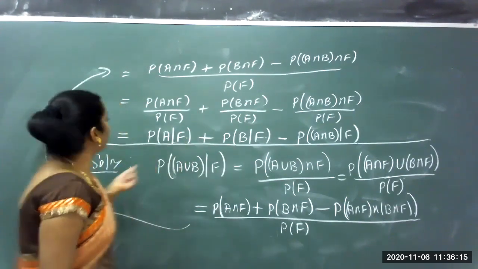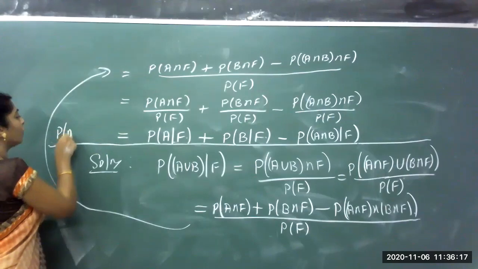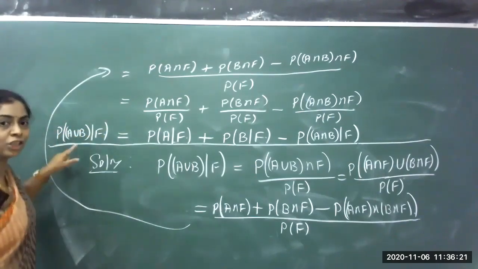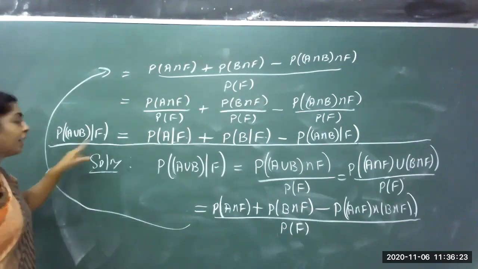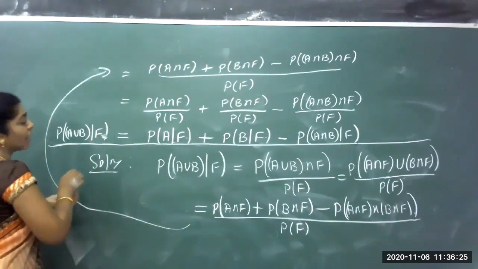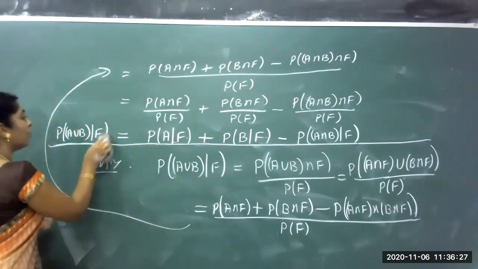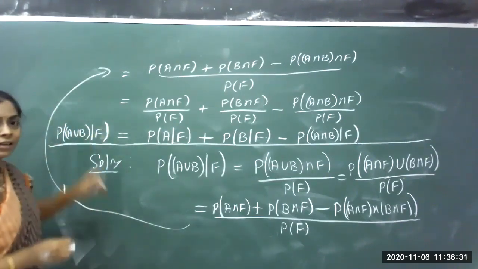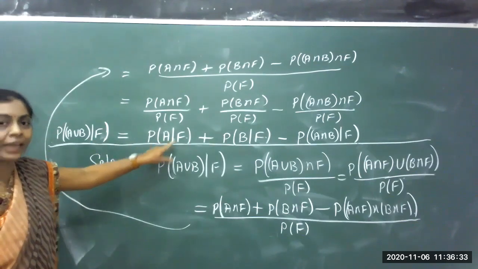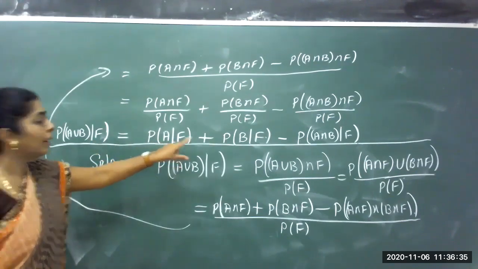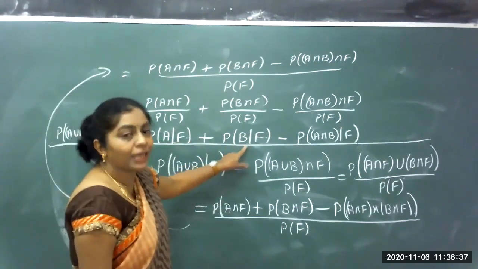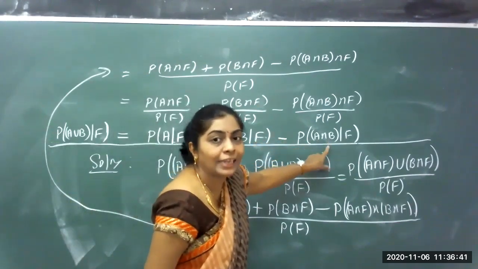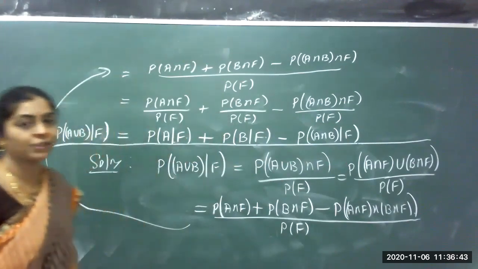I wanted to prove that the conditional probability of A union B given that F has occurred equals the conditional probability of A given that F has occurred plus the conditional probability of B given that F has occurred minus the conditional probability of A intersection B given that F has occurred.